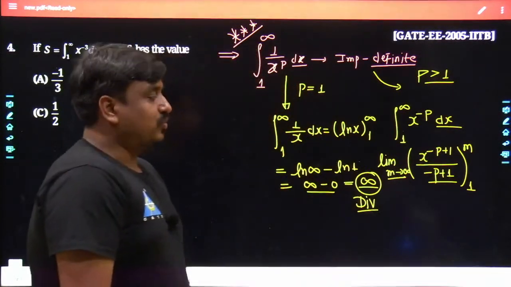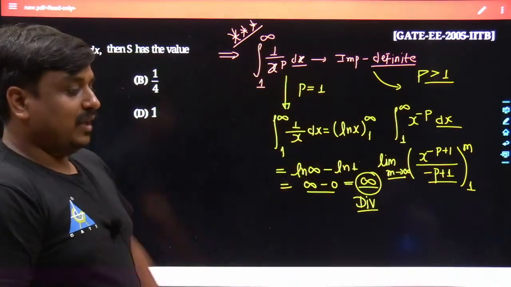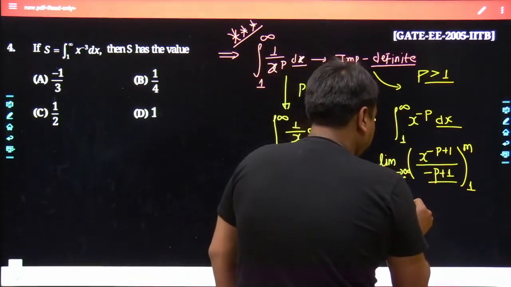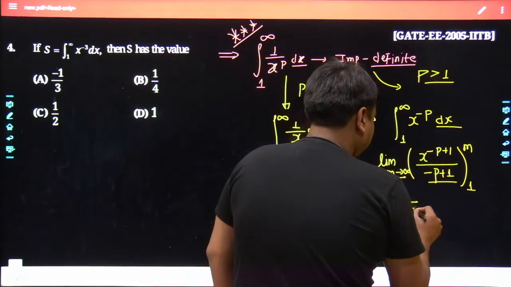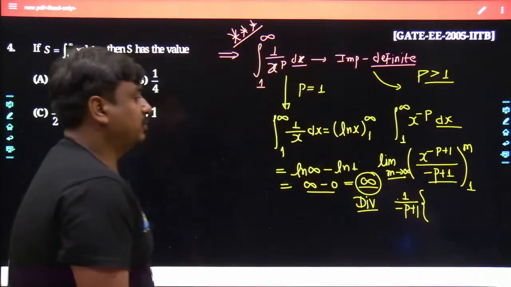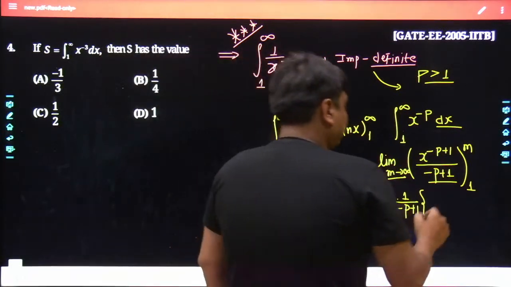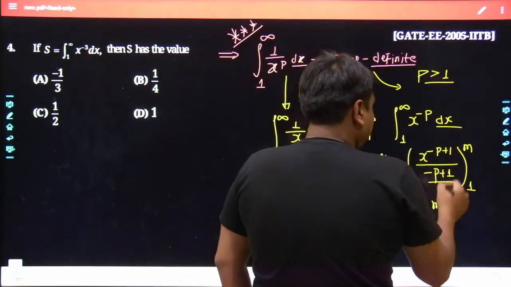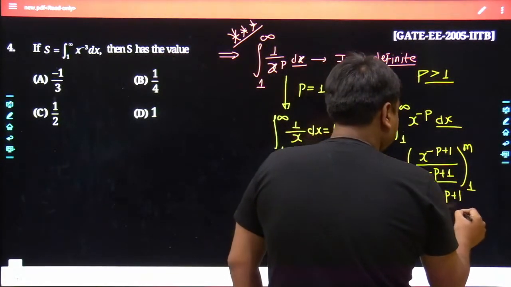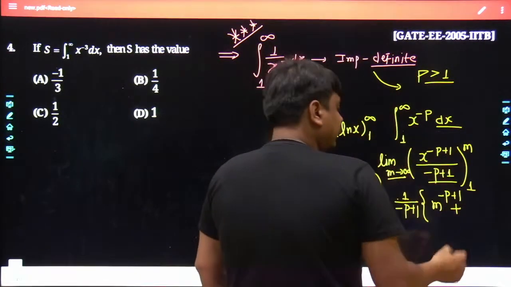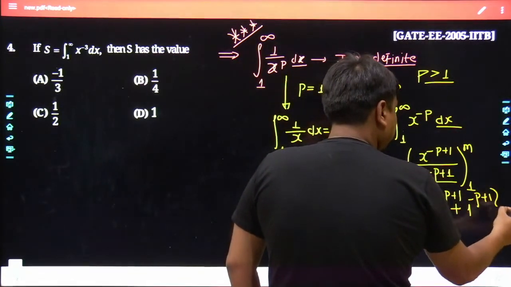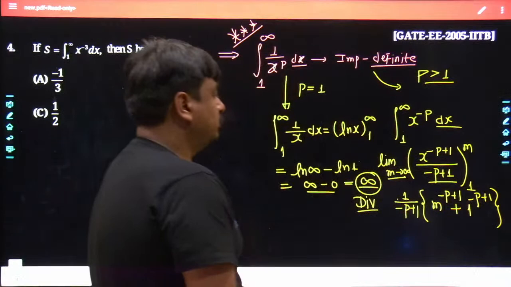Tell me what's the worth we would be getting after doing all of the analysis. See what is happening over here. Here it becomes 1 divided by minus p plus 1, which is a constant, and we would be dealing with it as a constant, brought out. Here we are left with x as m to the power of minus p plus 1, and here x has to be fed as 1 to the power of minus p plus 1. That is for sure. Yes, no?